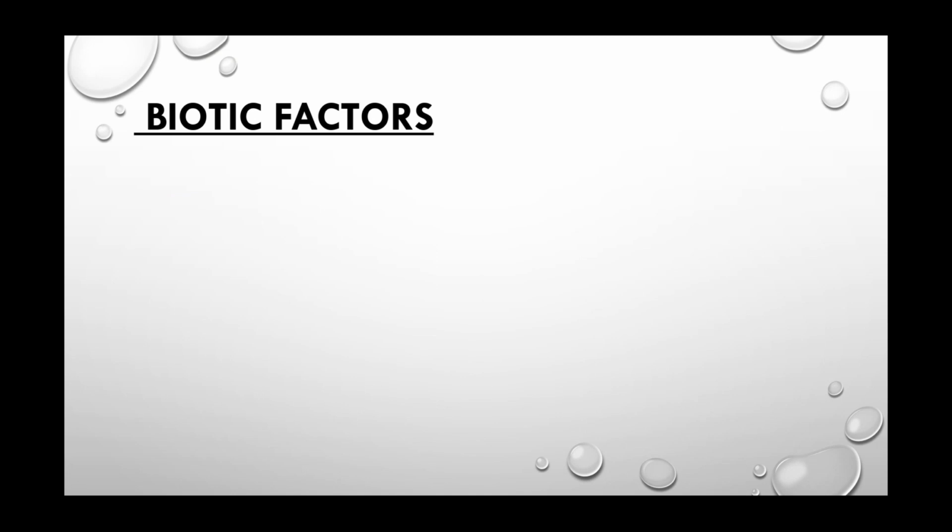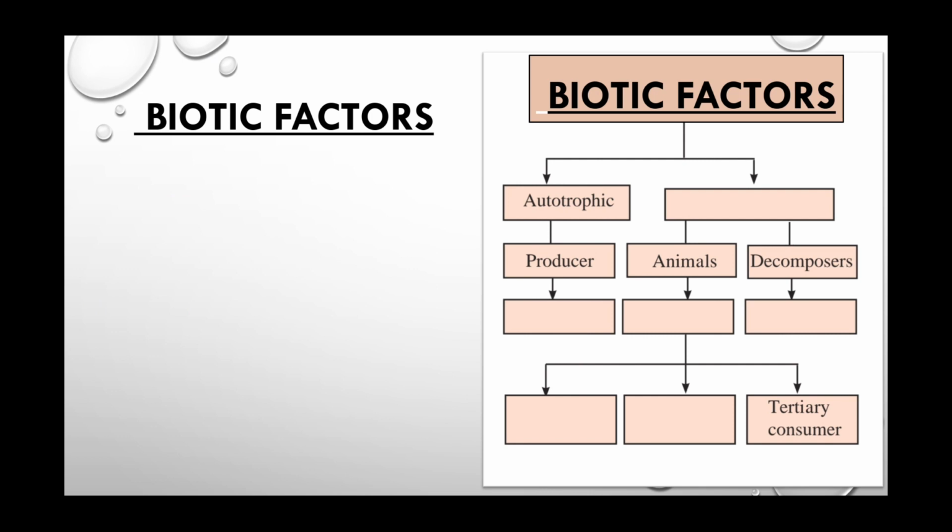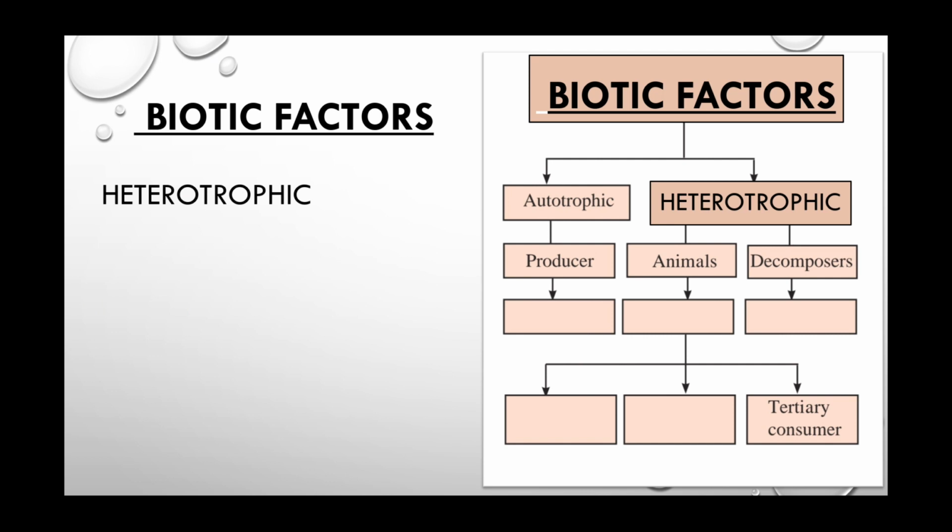Now about the biotic factors. Here there is also a flowchart for the biotic factors. Biotic factors, they are basically classified as autotrophic and heterotrophic. Okay, autotrophic and heterotrophic. Now, autotrophic, those contain the producers.